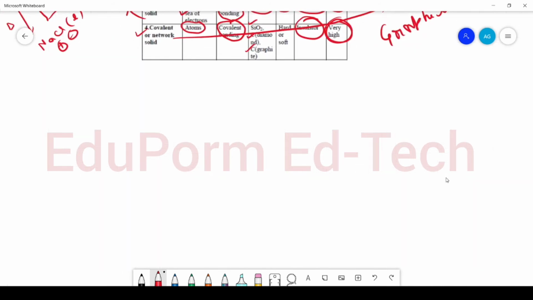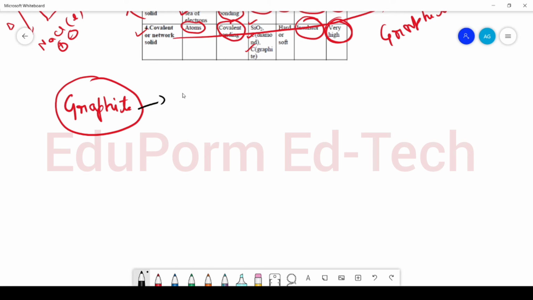Now we will study the exceptional behavior of graphite. The question is: graphite, although it is a covalent crystalline solid, should be hard as well as non-conducting, but why is graphite soft and why is graphite conducting?